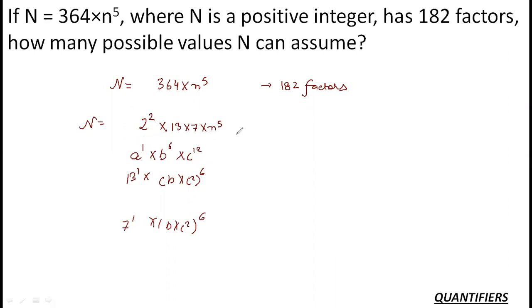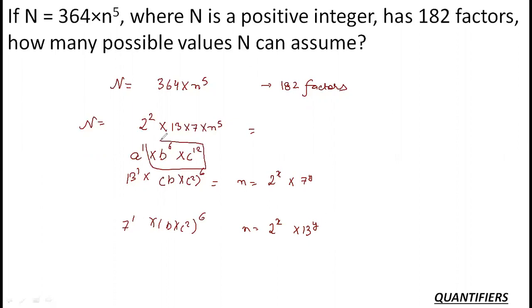So let's say I will combine the n to the power 5. If I have taken 13 as a power of 1, this n will consist of 2 to the power x into 7 to the power y. And if n is 7, so if I have taken 7 separately, this will have 2 raised to the power x into 13 to the power y. Okay, in very simple words, I have to segregate my results in such a way that I am able to produce these powers.